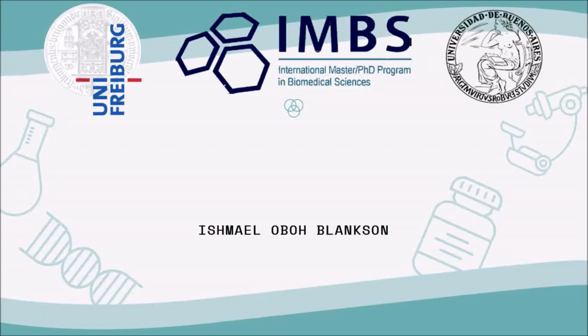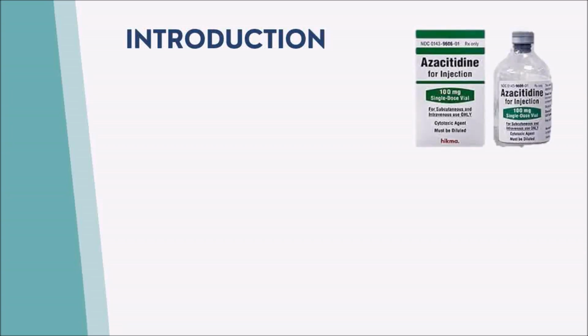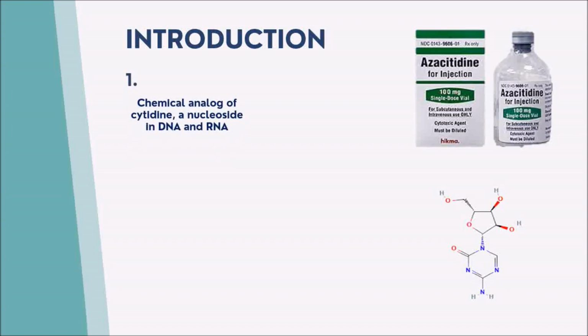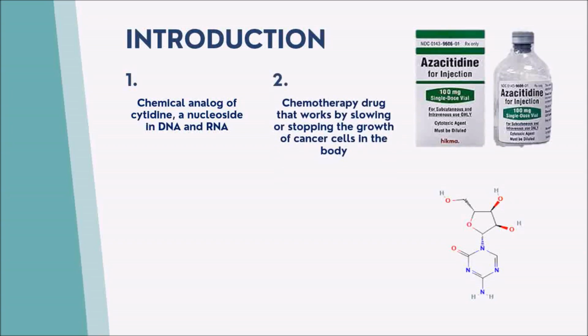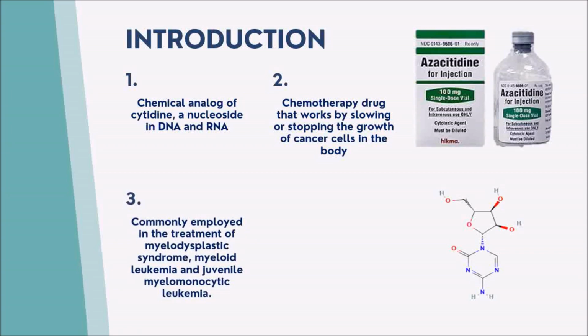My presentation is based on a pharmacological drug called Azacitidine. Azacitidine is a drug that has revolutionized the treatment of certain types of cancer and is a chemical analog of cytidine, a nucleoside in both DNA and RNA. It is also a chemotherapy drug that works by slowing or stopping the growth of cancer cells in the body. It is also commonly employed in the treatment of myelodysplastic syndrome, myeloid leukemia, and juvenile myelomonocytic leukemia.